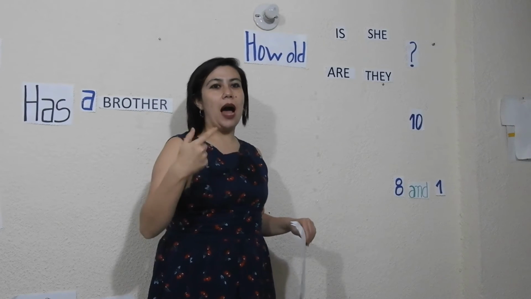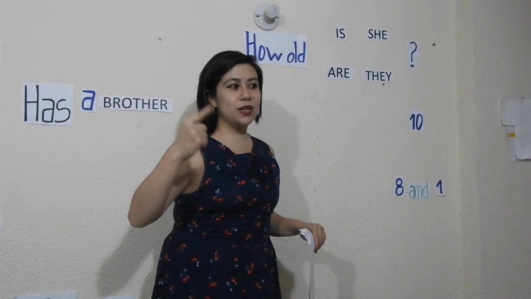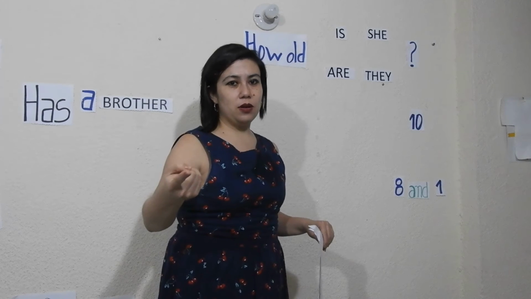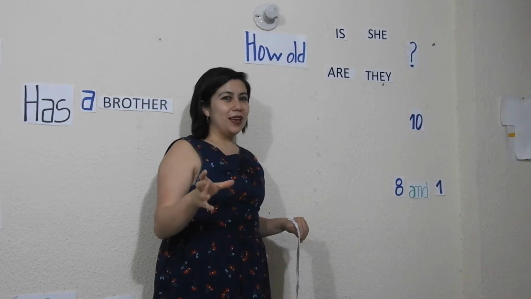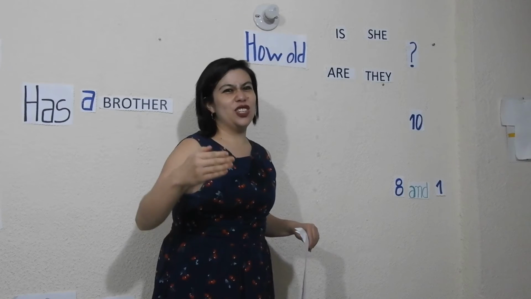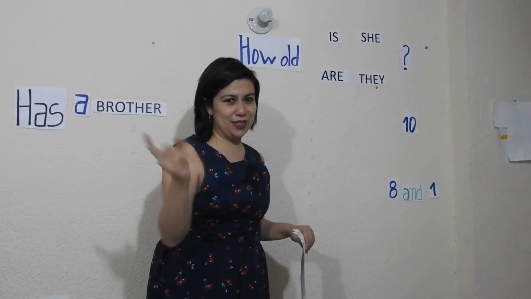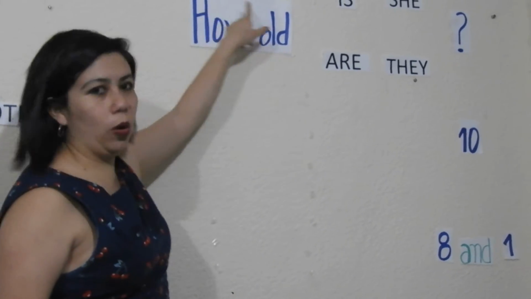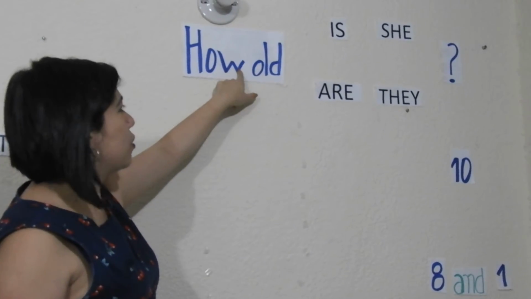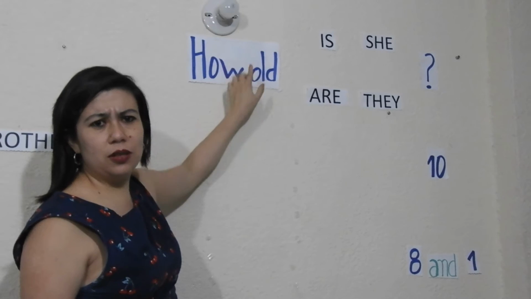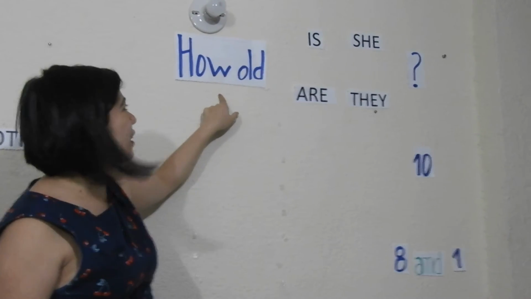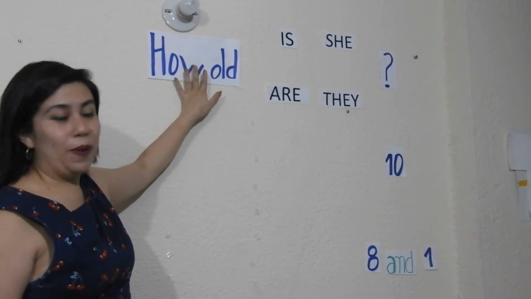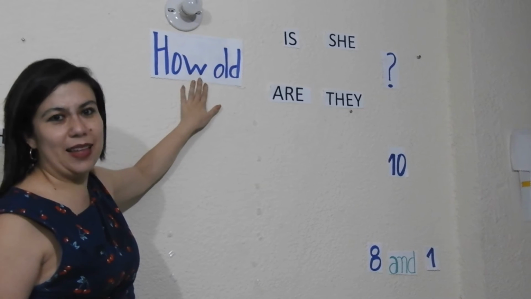In English, how old are you? ¿Cuántos años eres de viejo? That's why it's not how many years do you have? ¿Cuántos años tienes? No, that is not like that. It's how old. It is the expression that we are gonna use. How old? To talk specifically about the age. Para hablar específicamente de la edad.